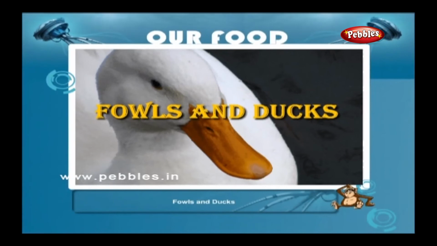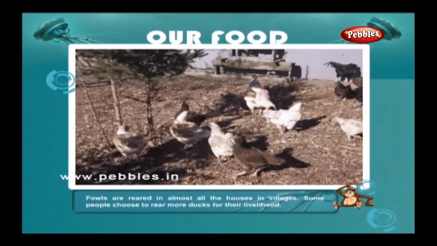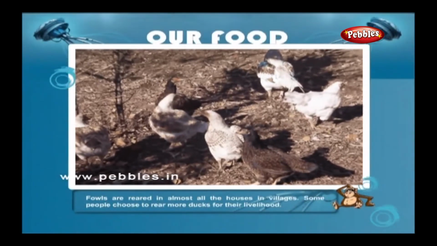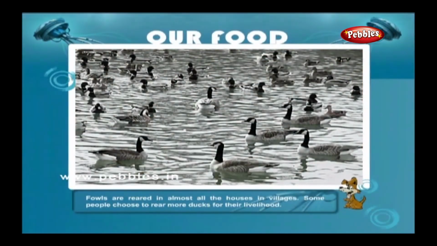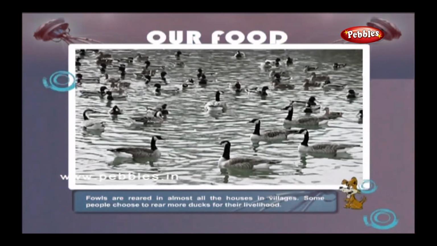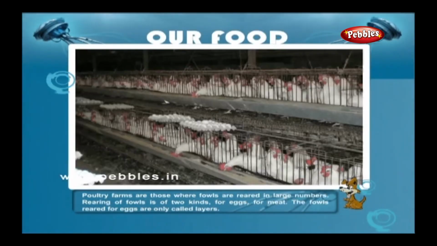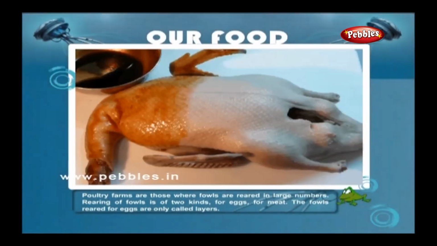Fowls and ducks. Fowls are reared in almost all the houses in the villages. Some people choose to rear more ducks for their livelihood. Poultry farms are those where fowls are reared in large numbers. Rearing of fowls is of two kinds: for eggs, for meat.